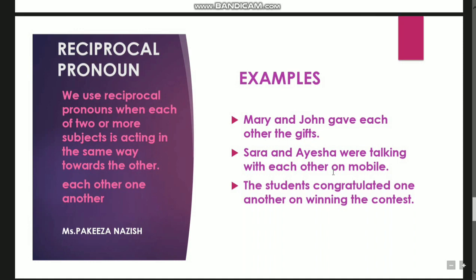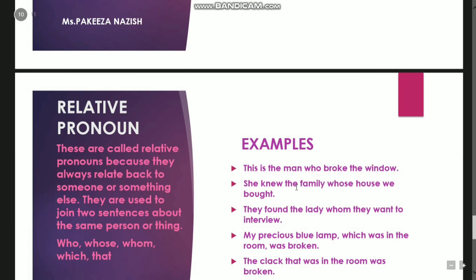Both of the girls are talking. Mary and John both are giving the gifts. The students are both congratulating each other. So that is reflexive, each other, reciprocal, each other and one another.